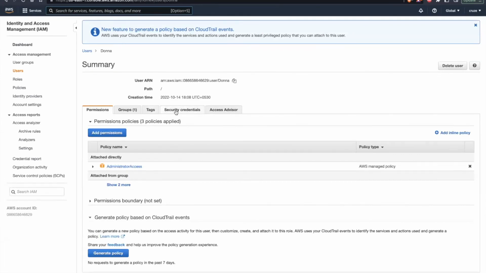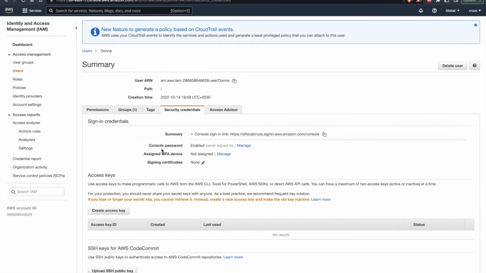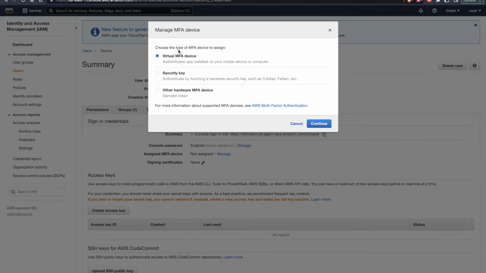Here in the security credentials, you can see the assigned MFA device is not assigned, because we have not assigned any multi-factor authentication to it. Once I click on this manage, you will see these are the types of multi-factor authentication devices, like the virtual one, your security key, or your hardware devices. For now, let's say I'm selecting this virtual multi-factor authentication device.